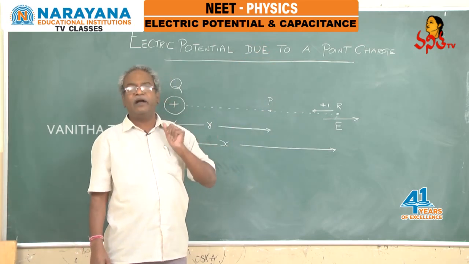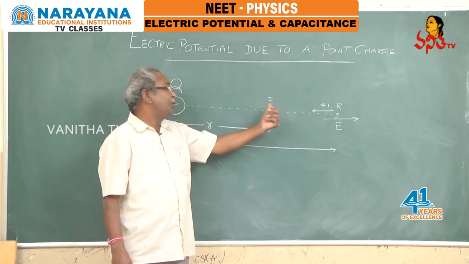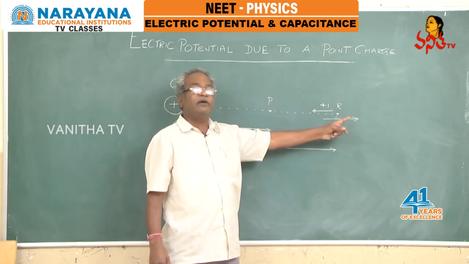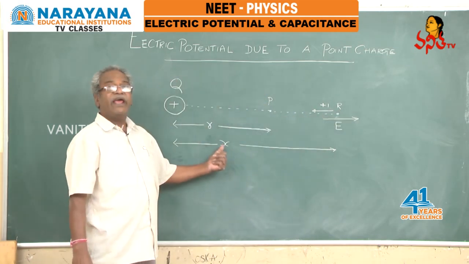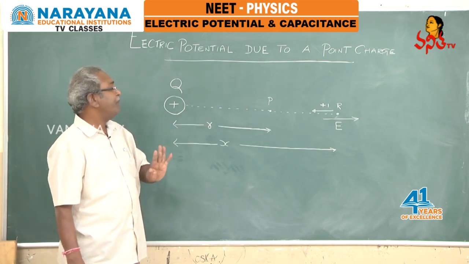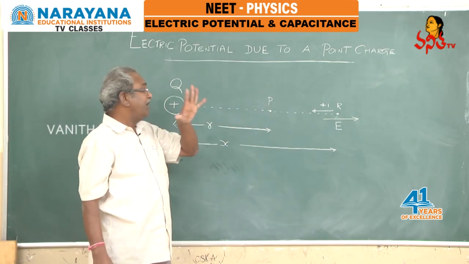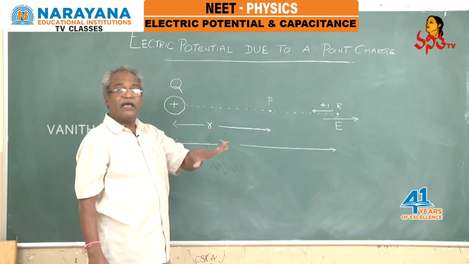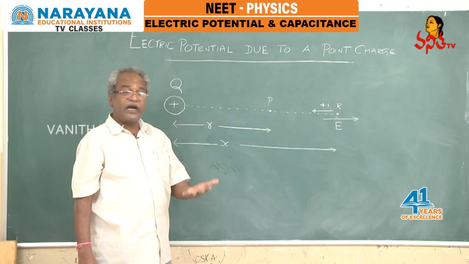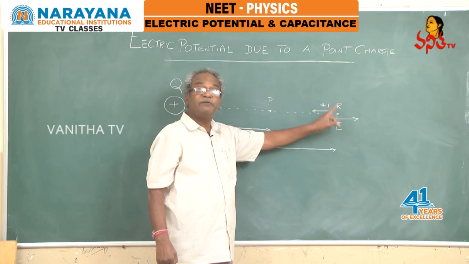Let us calculate that. The amount of work done to move a unit positive charge from infinity to this particular point. For that purpose, consider one more point here, R, whose distance is x from this point charge. So x is the distance over here. Now at that position R, what is the electric intensity, or what is the electrostatic force on this unit positive charge, if it is placed over there?